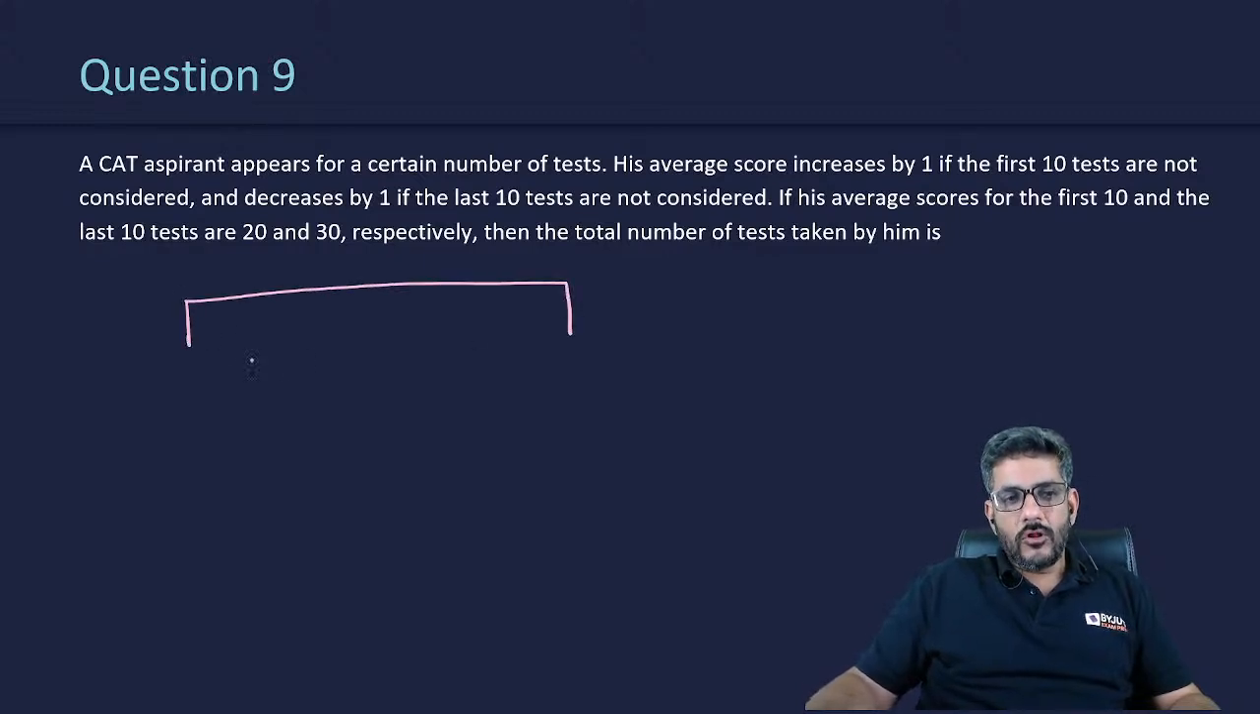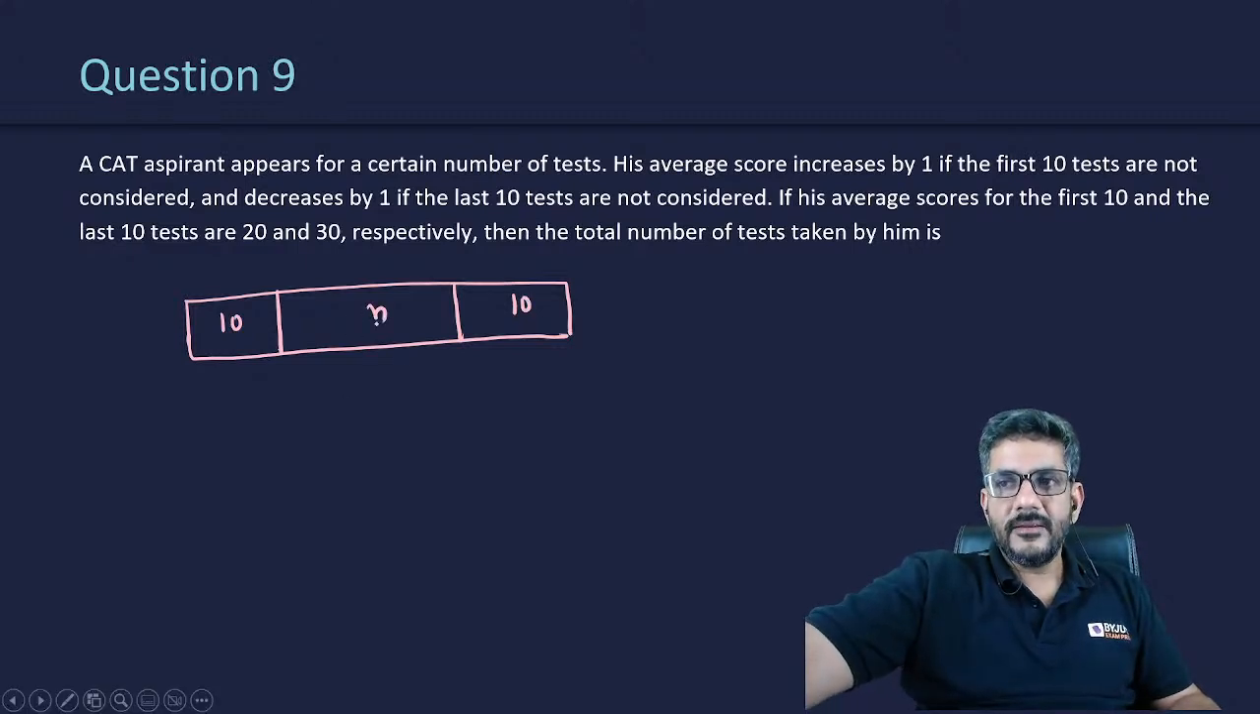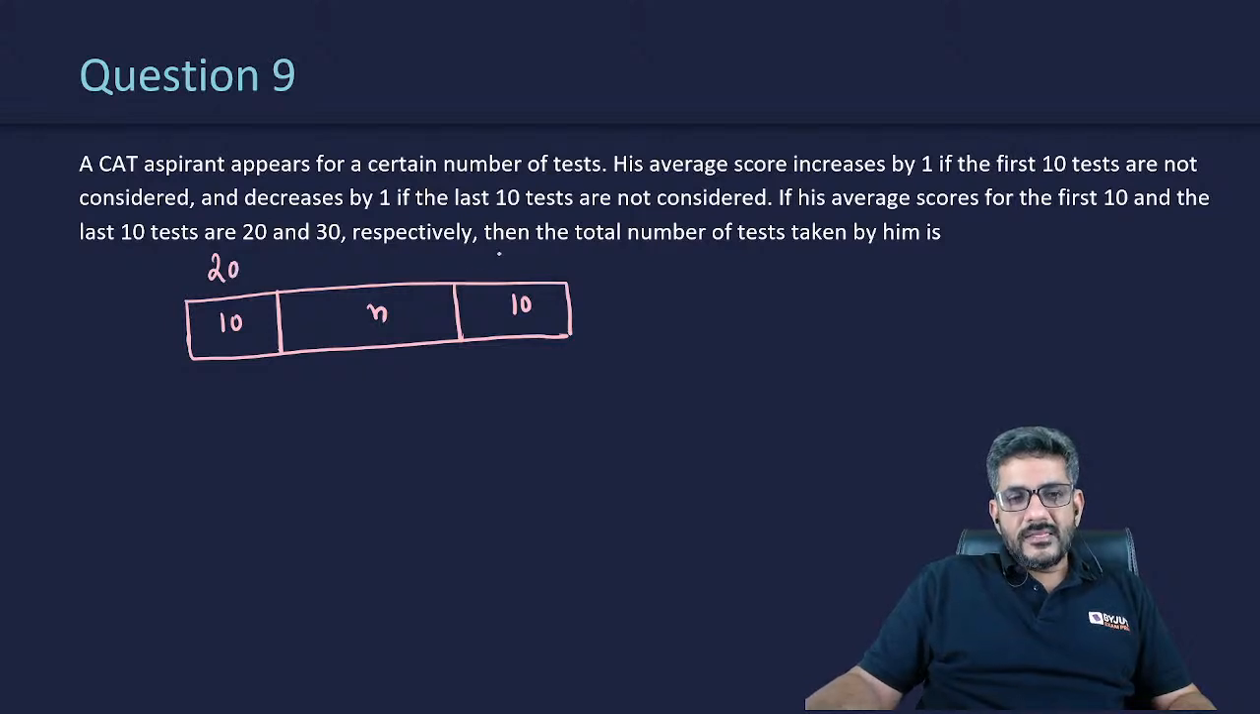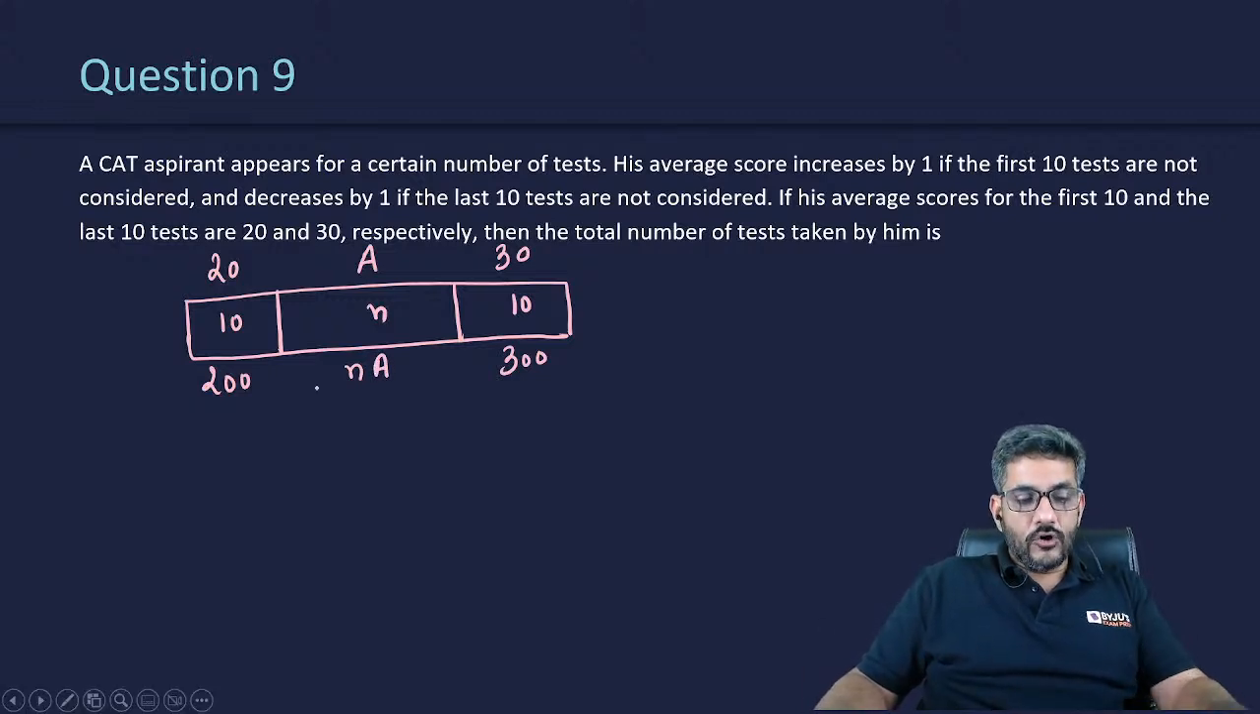So let us say these are all the tests. Okay, and these are the first 10 tests, these are the last 10 tests. So let us say there are n more tests between them. First 10 tests, last 10 tests, and in the middle we have n tests. The average of these 10 is 20, the average of these 10 is 30. Let us say the average of these n is A. So I can say the total of these 10 is 200, the total of these 10 is 300, and the total of these n is n into A. Okay, I hope this is clear.